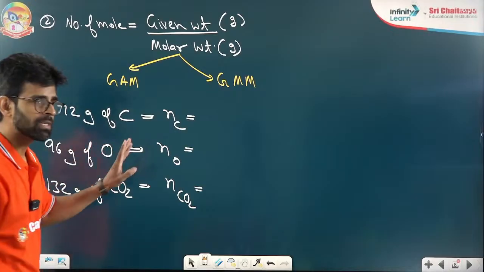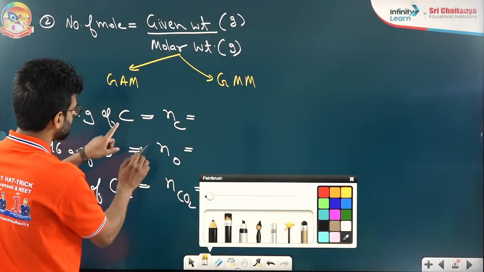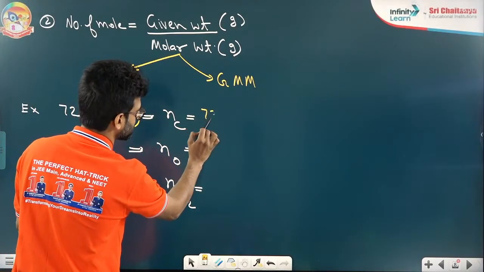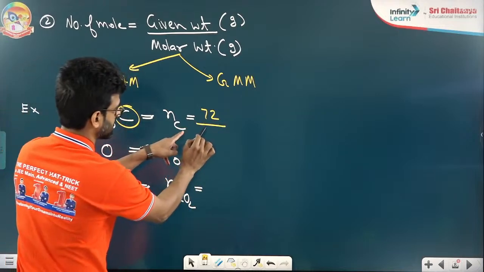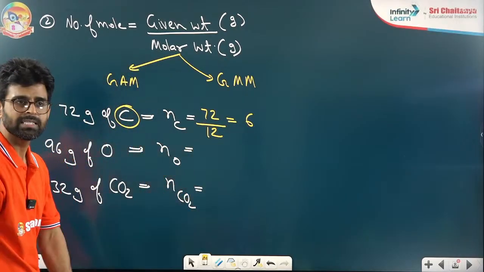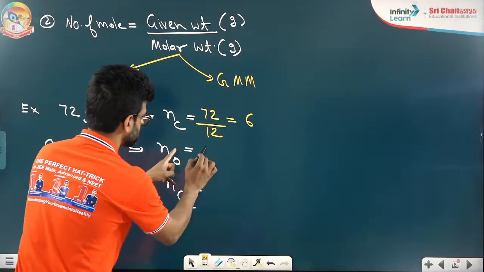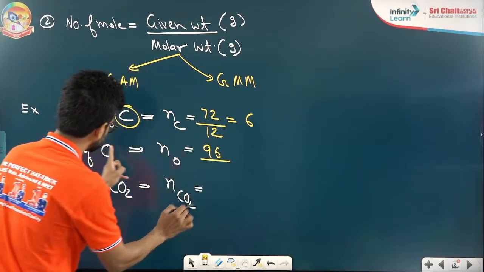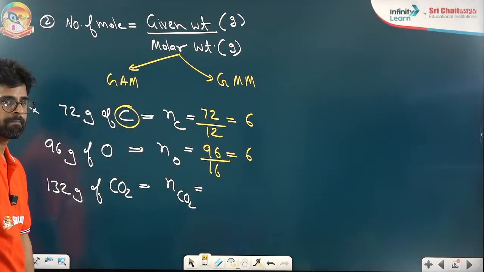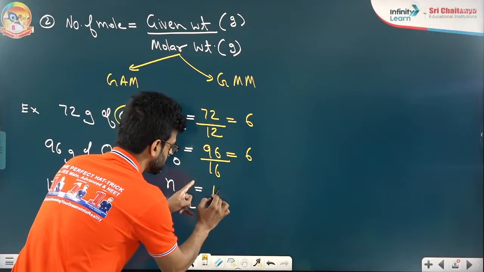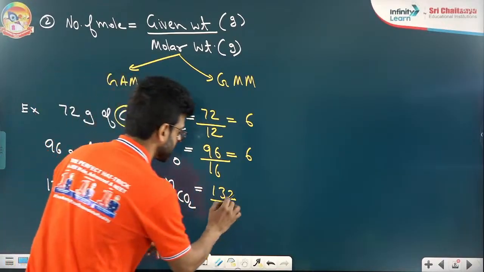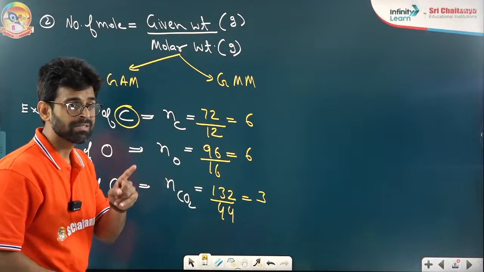Very good, 72 gram. Be clear, I am finding moles of carbon, so I take given weight divided by the weight of carbon, that is 12. 72 gram by 12 gram gives 6 moles. Moles of oxygen: 96 gram divided by 16 gram, 6 moles. Here, weight of CO2 is 132 gram divided by molar weight of CO2, 44 gram, which gives 3 moles.